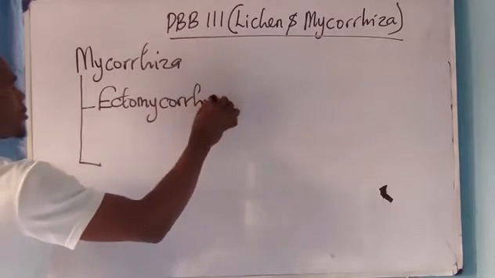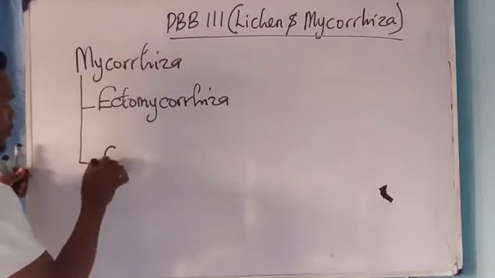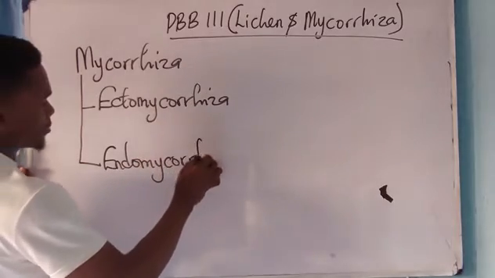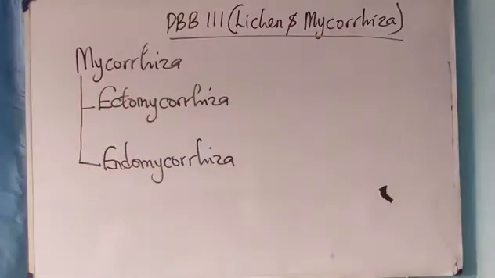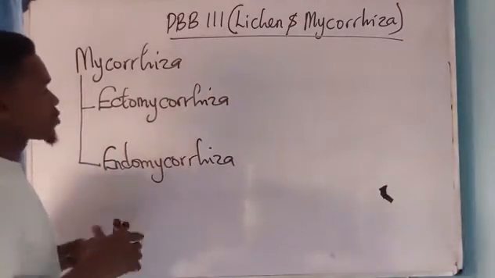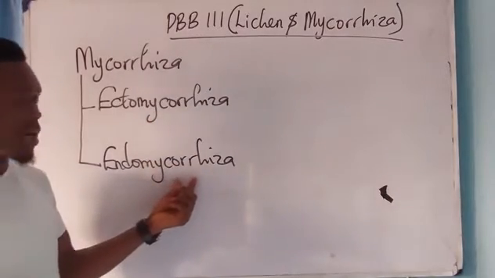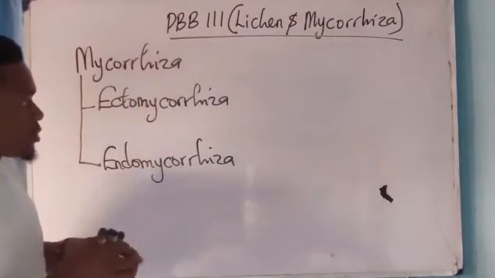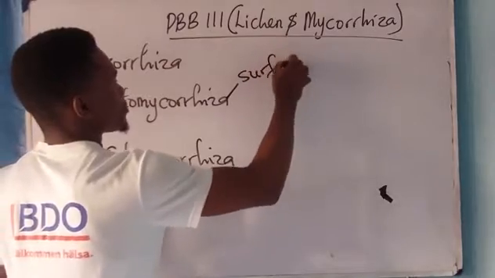We have the ectomycorrhiza and we have the endomycorrhiza. So these are the two types of mycorrhizas. Now, in the ectomycorrhiza, the fungus is just found on the surface of the roots.